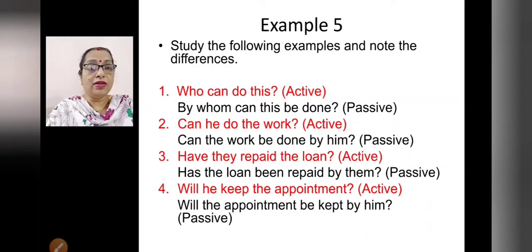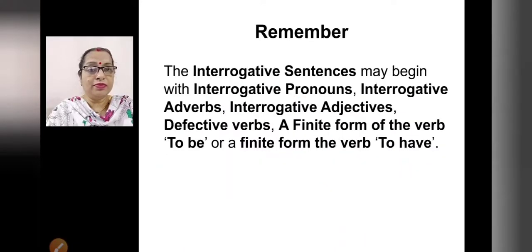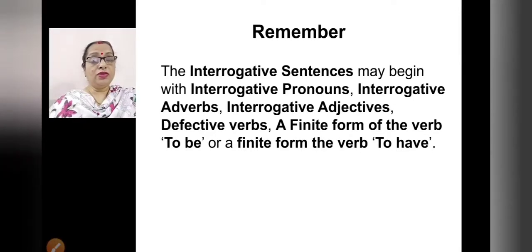All these are interrogative sentences. So what we have to remember? The interrogative sentences may begin with interrogative pronouns, interrogative adverbs, interrogative adjectives, defective verbs, a finite form of the verb to be or a finite form of the verb to have. Interrogative pronouns means what, which, whose, whom, who.